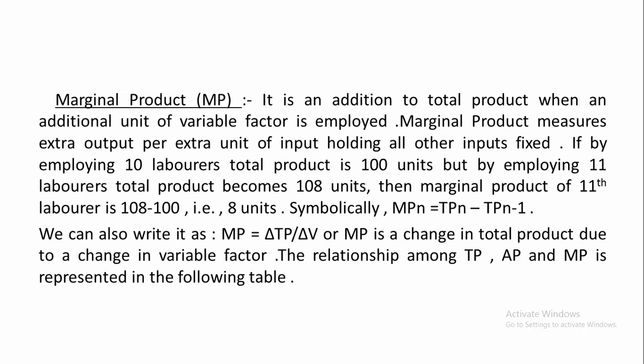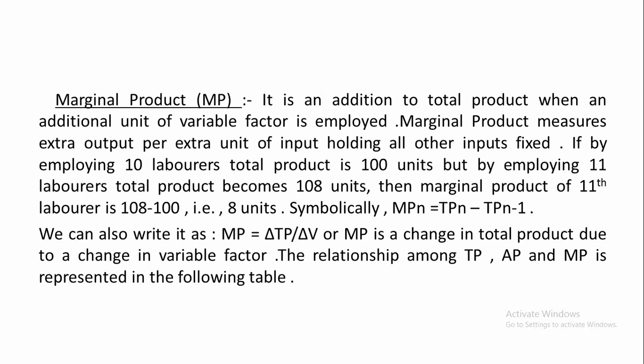Then the marginal product of the 11th laborer is 108 minus 100, that is 8 units. Symbolically, MPn is equal to TPn minus TPn-1. That means the marginal product of the nth unit of labor is equal to the total product of the nth unit of labor minus the total product of n minus 1 units of labor.